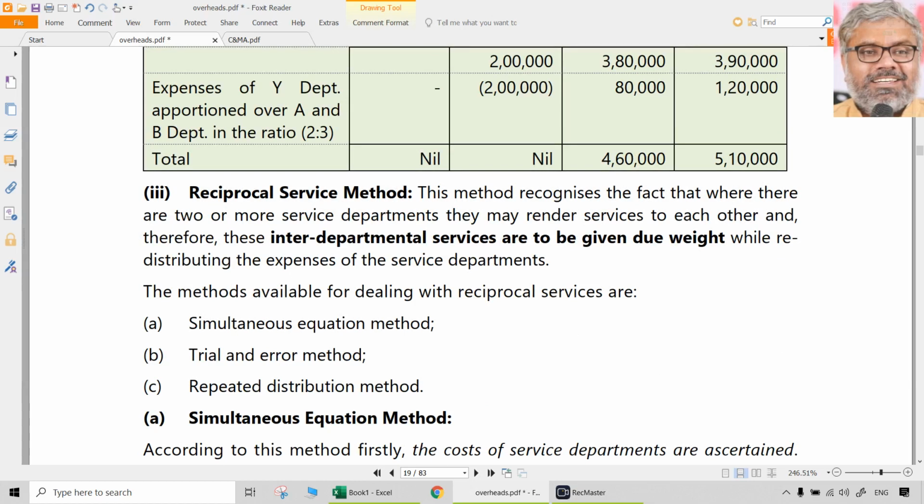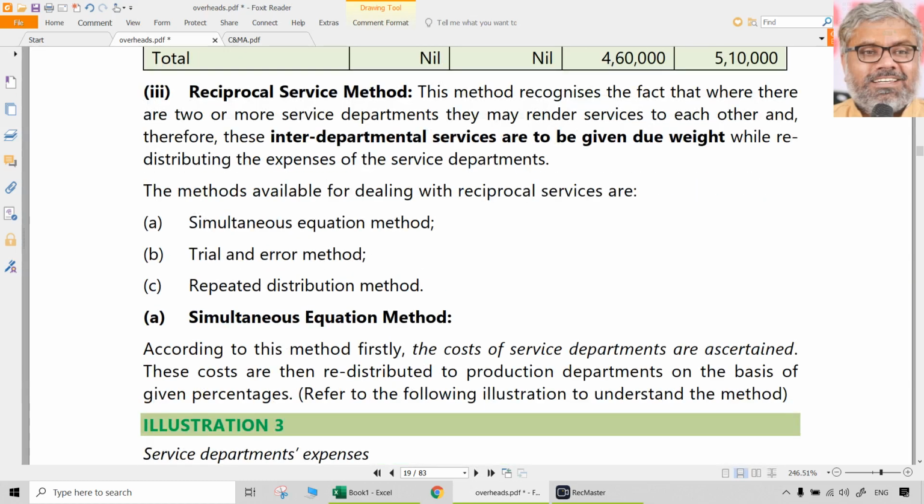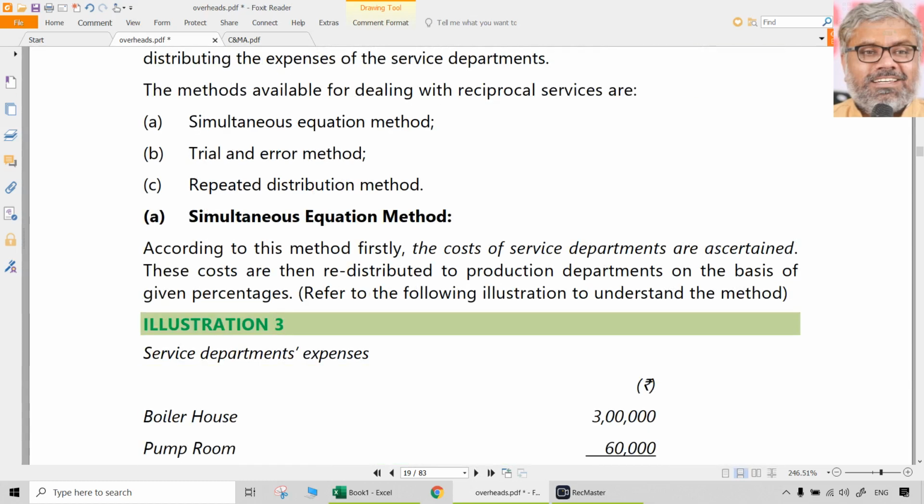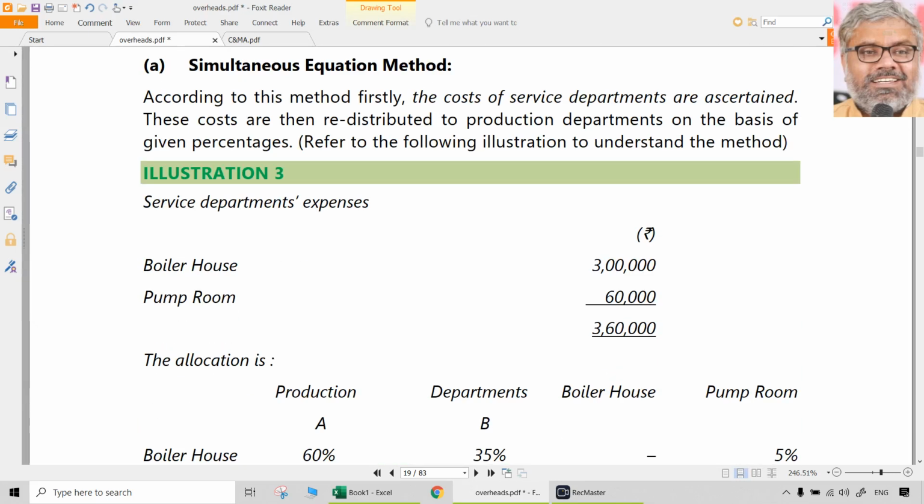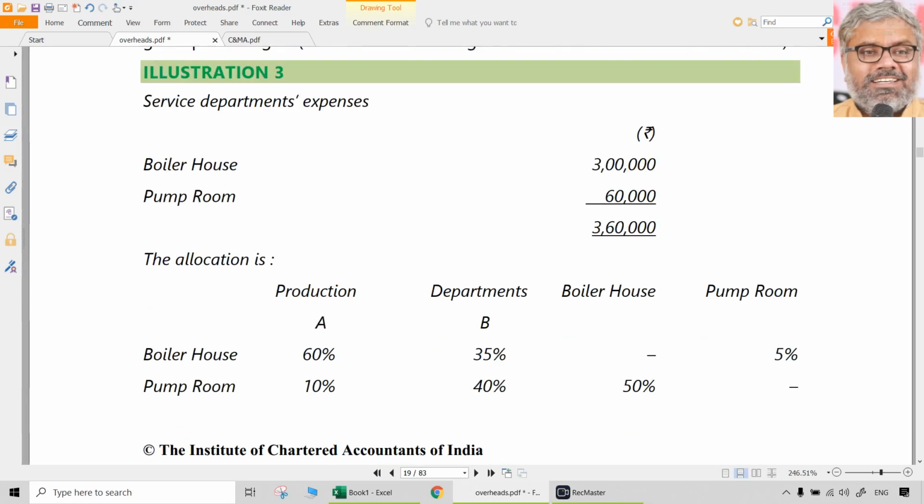Now, the reciprocal services method recognizes the reciprocity of the services between the service departments also. They should be given due weight also. The interdepartmental services among service departments have to be given due weight under the reciprocal service method. But how to break this? There can be 3 methods which can be used within this. Either the simultaneous equations method, the trial and error method, or the repeated distribution method can be used. We should be able to calculate by any method according to whatever is asked in the question.